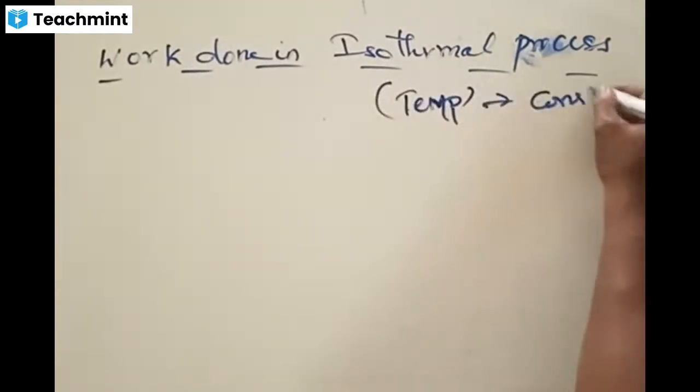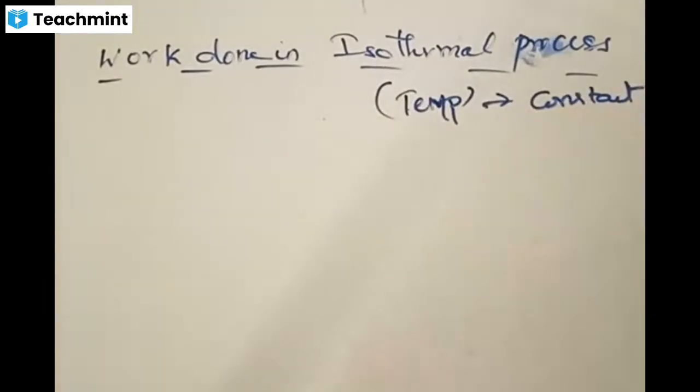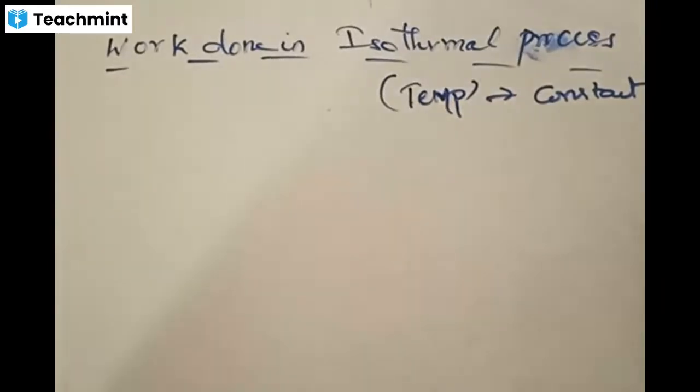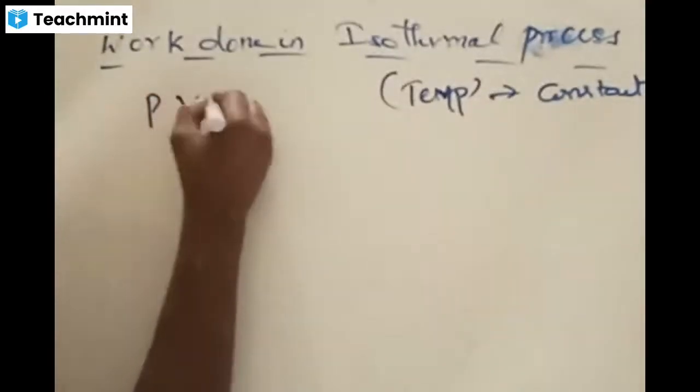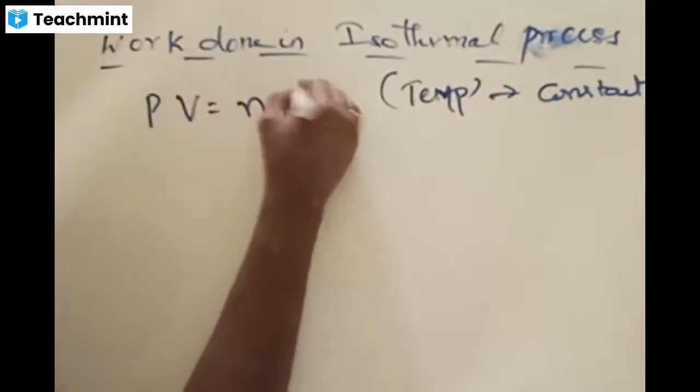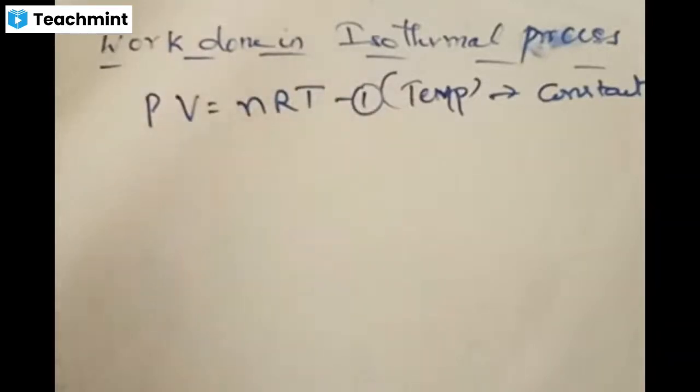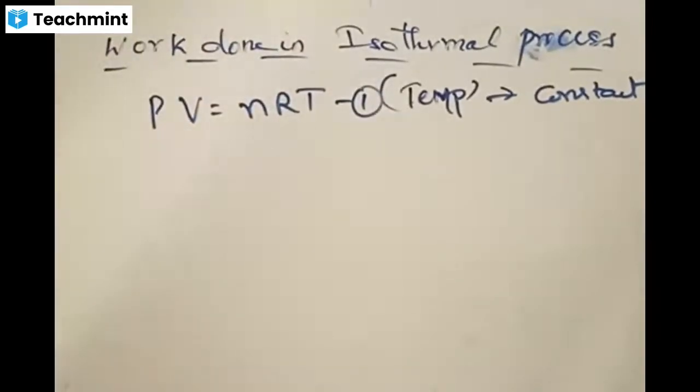What is this process? Isothermal process is that in which the temperature of the system is remaining constant, then that process is called an isothermal process. And we follow this convention for the ideal gas equation. We know that the equation is given by PV = nRT. By making use of this equation, we now talk about the amount of work done.